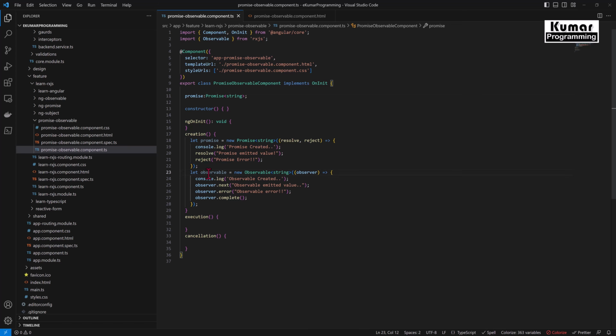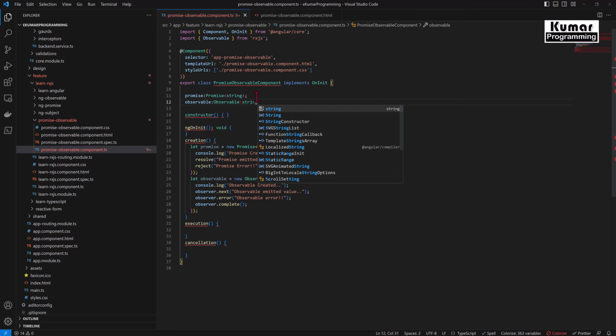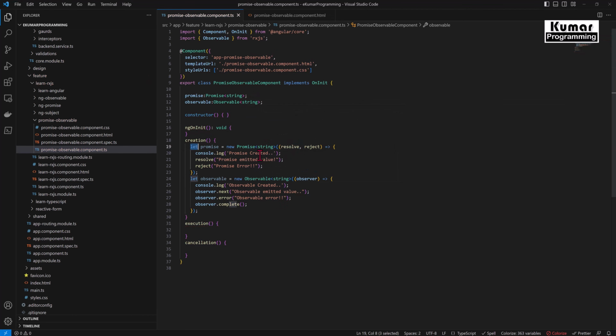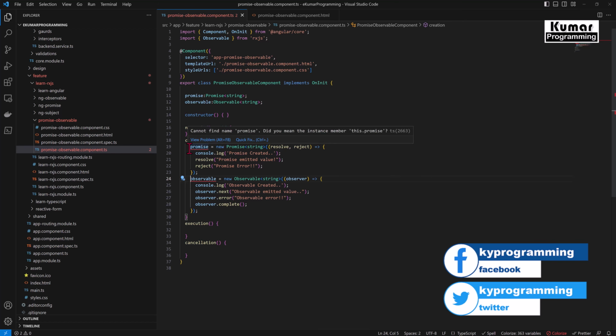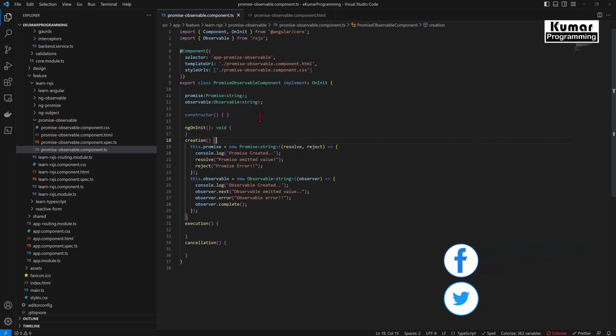And now we will do the same for the observable. Observable is a type of string. Now we can remove this. Now we are taking this promise and observable from the class level. So we have to use this dot promise, and here we have to use this dot observable. Okay. Now this promise and observable can be used in this function.